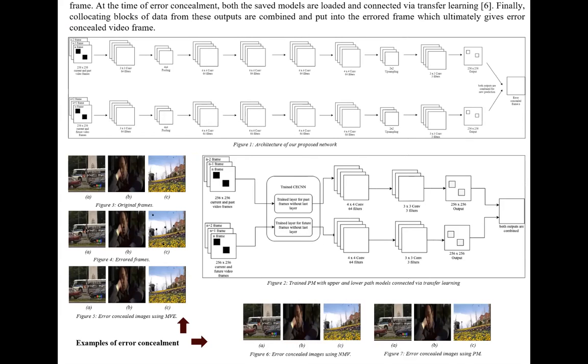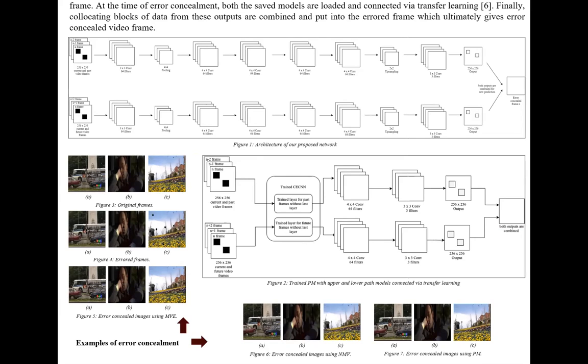Our error concealment neural network model is based on a deep convolutional neural network. It consists of two data flows as shown in figure 1, which when separated can exist as two independent CNN models. The outputs from each of these two paths are used to get the final error concealed video frame. It can be treated as a simple non-sequentially stacked neural network model comprising of CNNs, which flows through two paths and converges at a point.